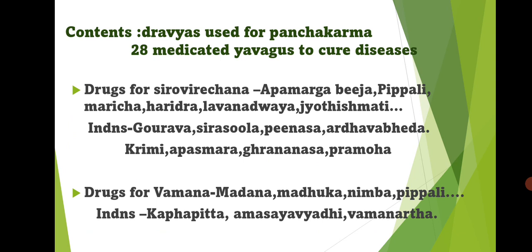This chapter mainly mentions the Antaparimarjana dravyas, that is the internal cleaning, or the dravyas used for Panchakarma. The first one is drugs for Shirovirejana. They are Apamarga Bija, Pippali, Marija, Haridra, Lavanadvaya, Jyotishmati, etc. They are indicated in Gaurava, Shirashula, Pinasa, Ardhava, Bheda, Krimi, Apasmara, Kranadasha, Pramoha. So, the drugs for Shirovirejana are mentioned.